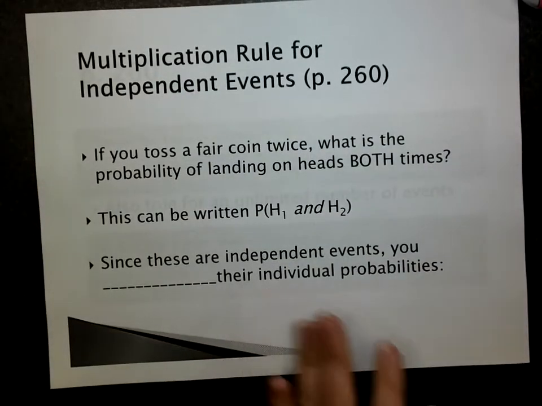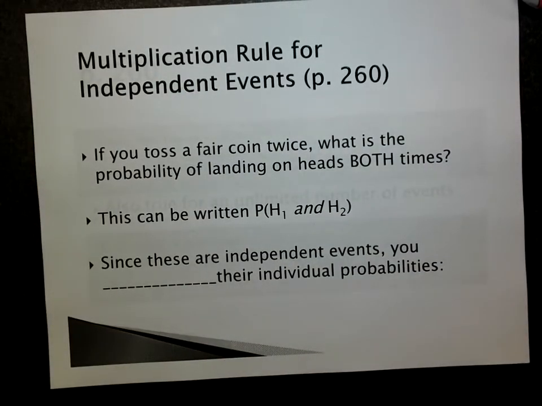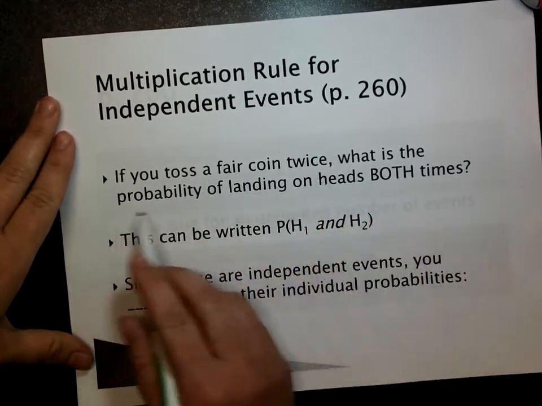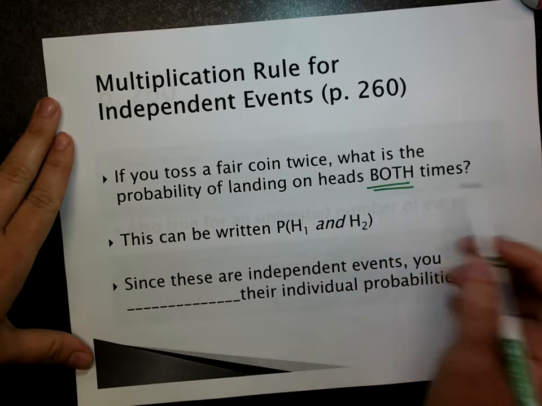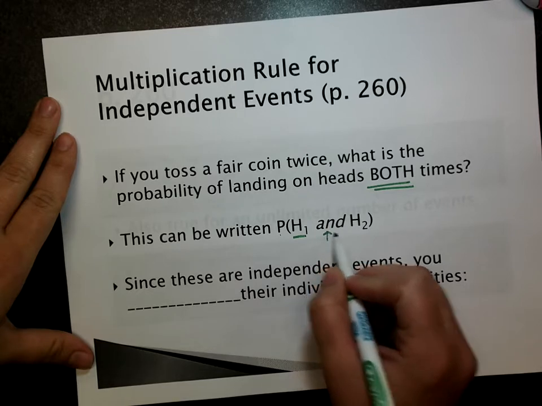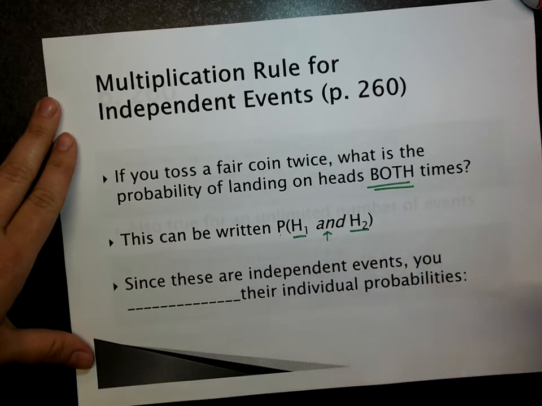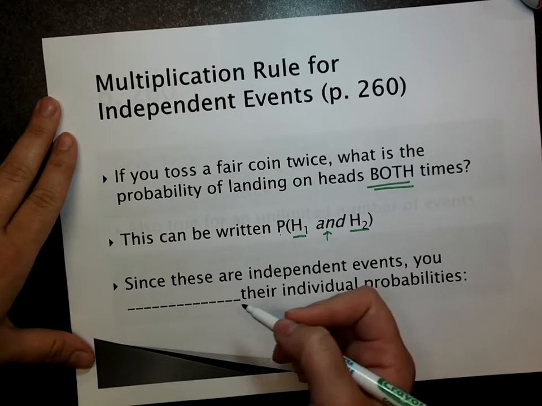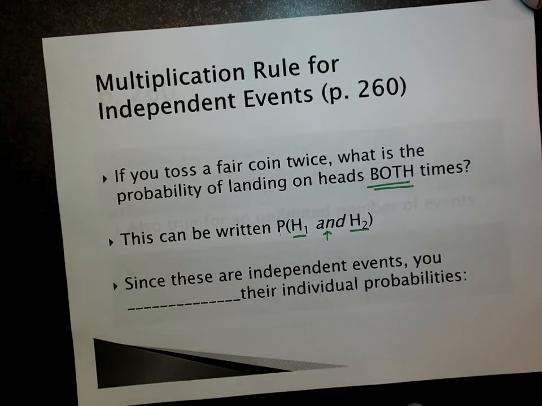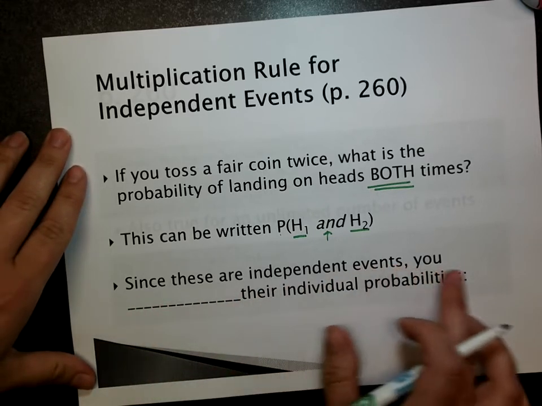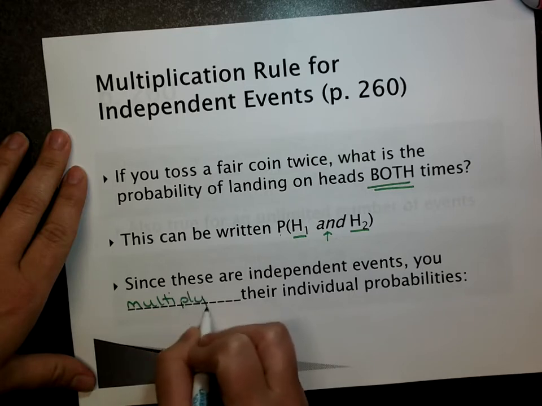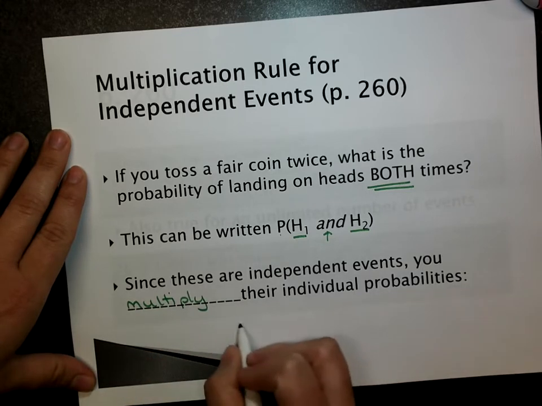All right. So the multiplication rule for independent events. If you toss a fair coin twice, what is the probability of it landing on heads both times? We will write the probability of heads the first time and heads the second time. So it's not or, it's and. Since these are independent events, you can multiply their individual probabilities.